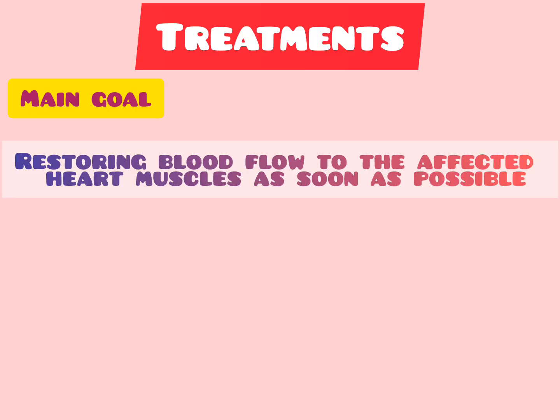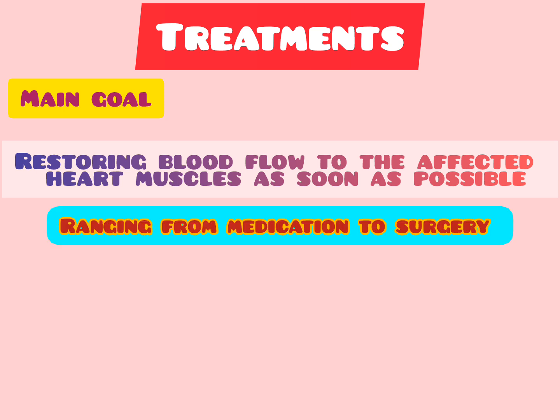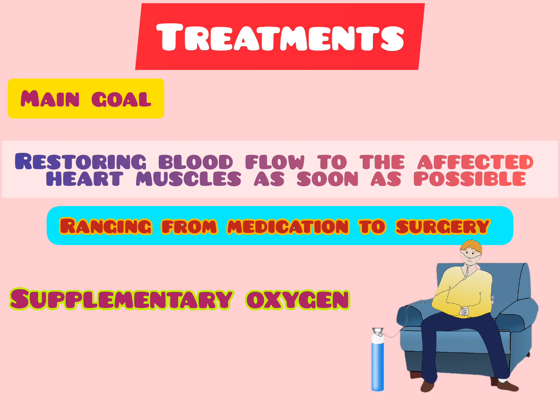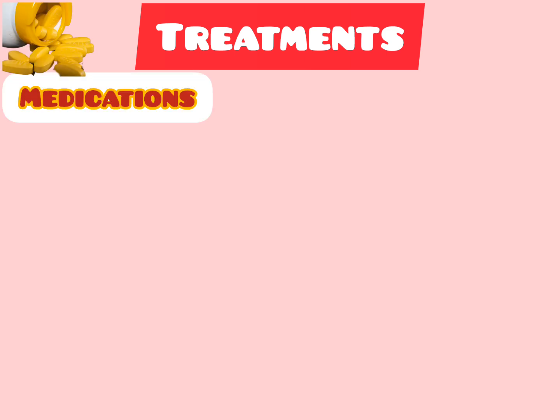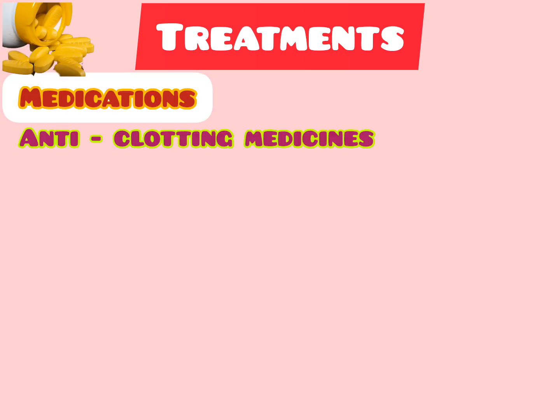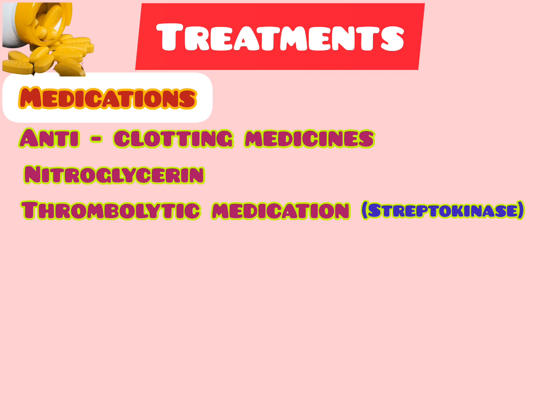Next is treatments. The main goal is restoring blood flow to the affected heart muscles as soon as possible. It ranges from medication to surgery. Supplementary oxygen: if the patient has trouble breathing or a low oxygen level, they can receive oxygen therapy. Medications include antiplatelet medicines like aspirin, and nitroglycerin, which relieves chest pain and causes blood vessels to widen. Thrombolytic medications can be used in the first 12 hours after a heart attack. Pain medication: the most commonly used during a heart attack is morphine.